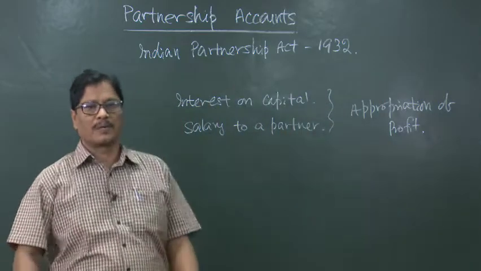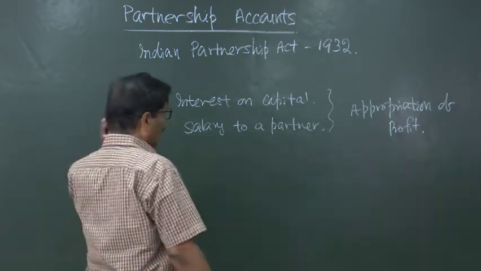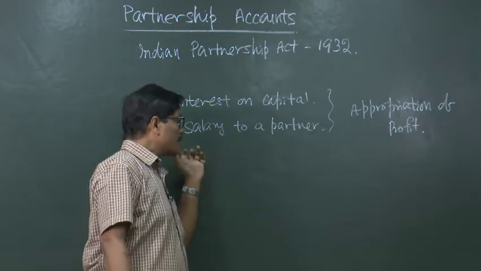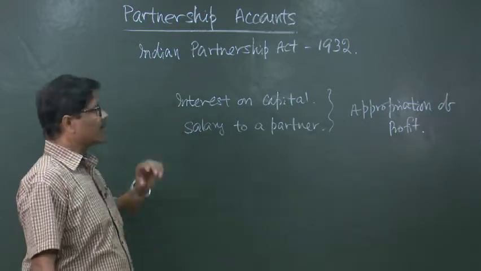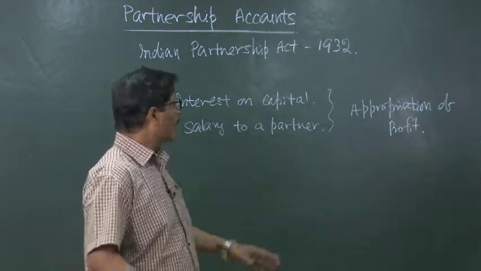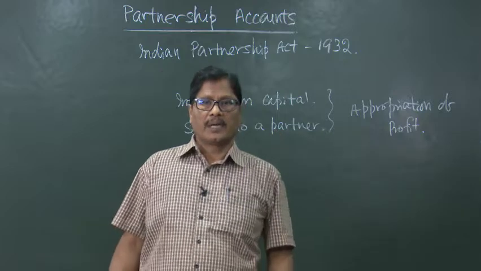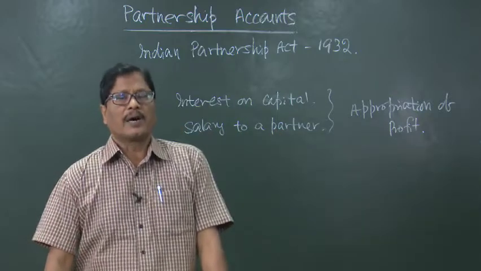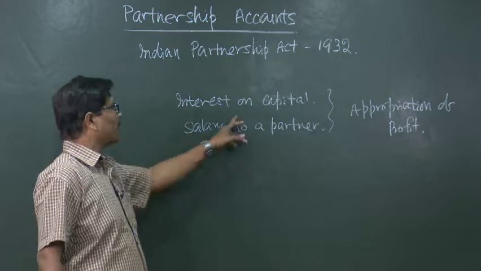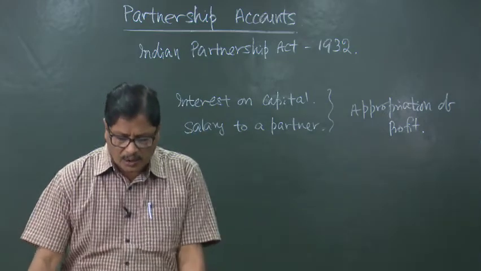Appropriation of profit. What is appropriation of profit? Unlike any other interest or salary to others, when the partners take a salary or interest on their capital, it will be possible only when they have got sufficient profit to cover all these things. If they do not earn profit or in case of loss, there will be no question of salary to partner or interest on capital. Similarly, there are some other do's and don'ts.